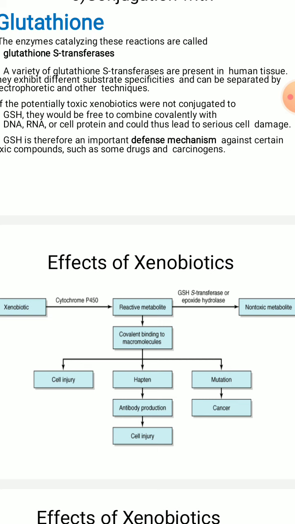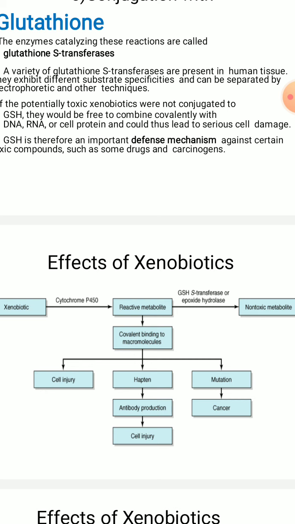Otherwise, the reactive intermediate metabolites that are formed bind covalently to macromolecules, which may be lipids, proteins or any other molecule. This leads to the formation of hapten, and further to cell injury, and even mutation. Further mutation leads to cancerous cells or cancerous tissues. In the case of hapten, this results in antibody production.